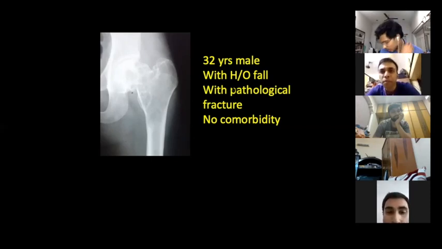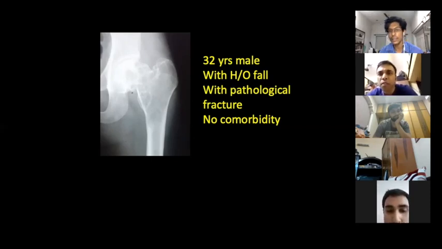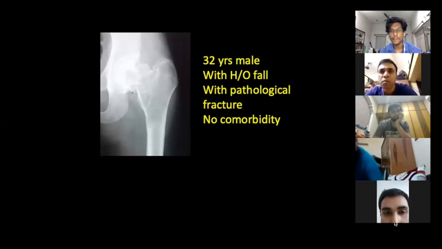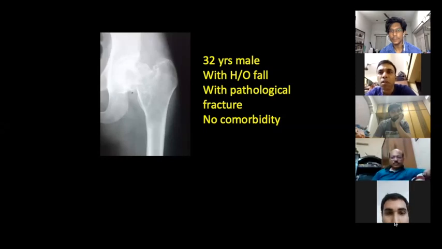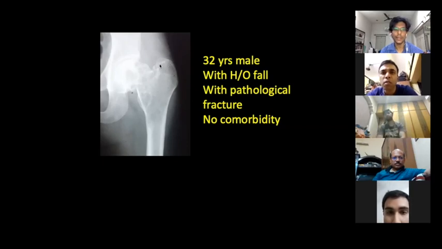Okay. So, sir, what could be the differentials of this case? Multiple cystic regions with trabeculae and pathological fracture.